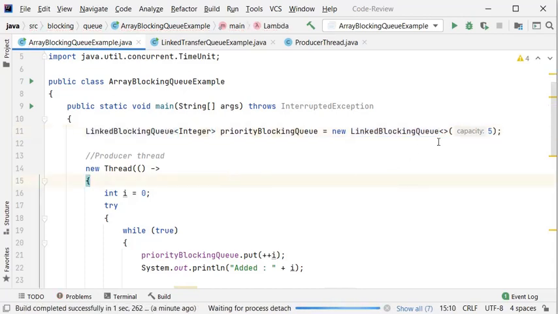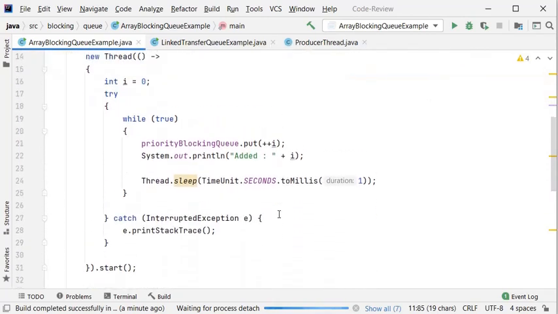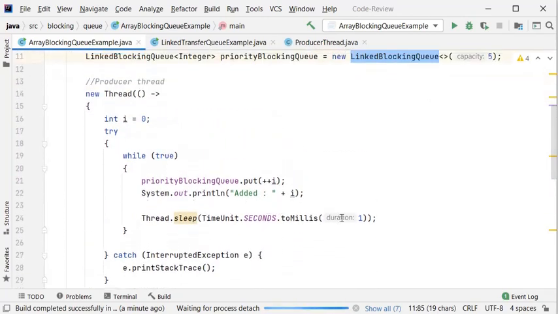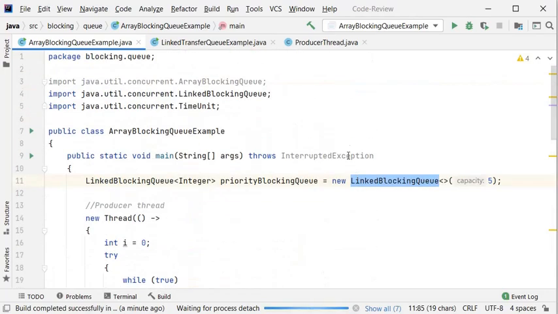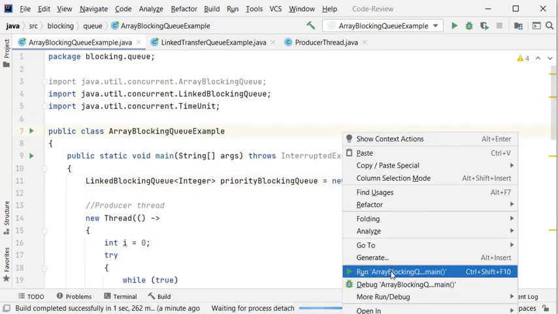So this is the bounded blocking queue, because linked blocking queue provides two natures, bounded and unbounded. So in bounded, again I provided the capacity 5 and the consumer thread in the same way, and the producer thread with 20. Now I'll run this example.